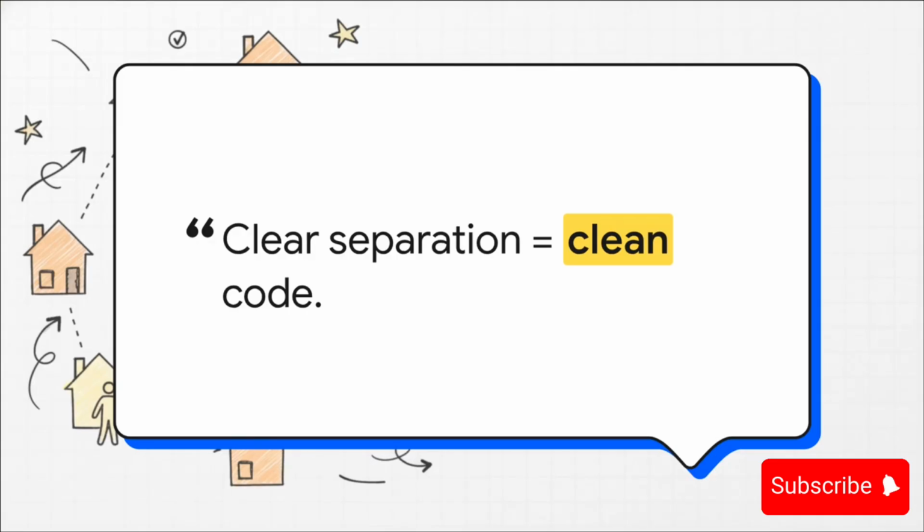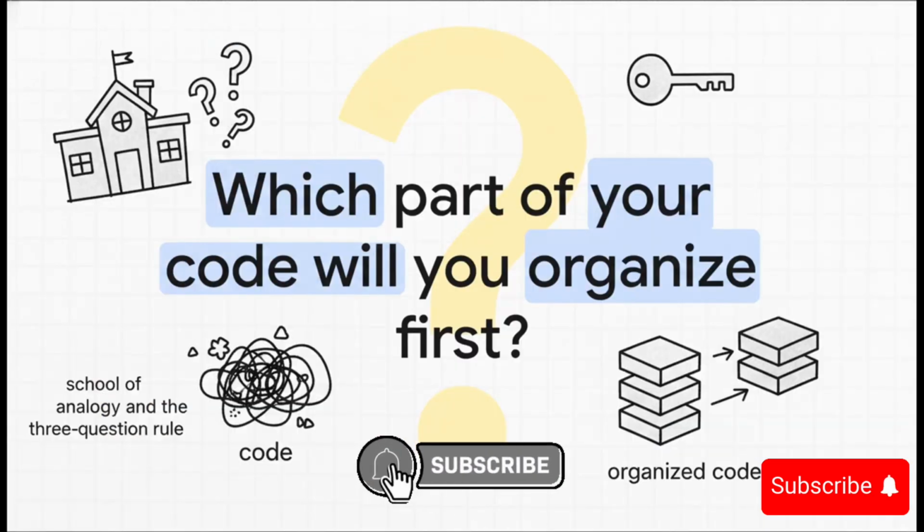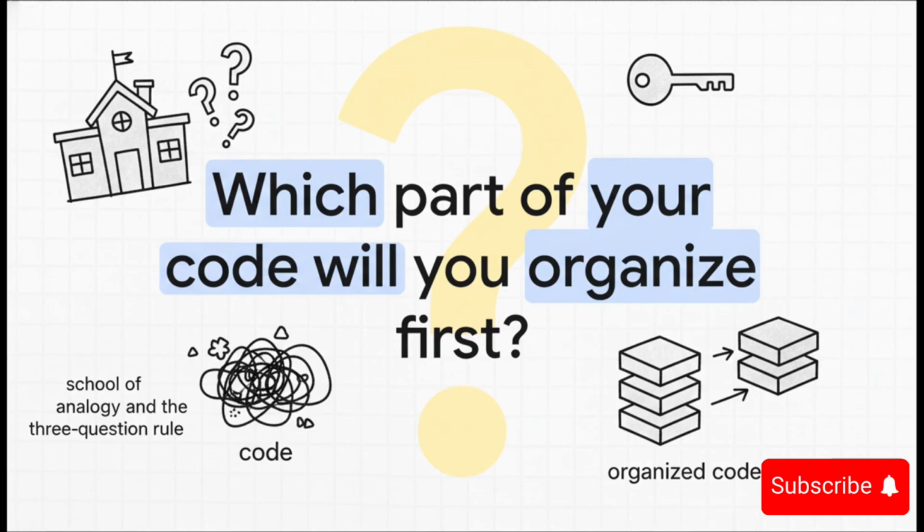And that's really why all of this matters. Getting this right isn't just some academic exercise to make the computer happy. It's about communicating what your code is trying to do. It makes it cleaner, more logical for other people to read, and yeah, it makes it look and feel a whole lot more professional. So there you have it. You now have the key, the school analogy, and that simple 3-question rule. The only question left is for you to answer. Thinking about your own projects, what's the first piece of code you're going to go back and organize with this new clarity?